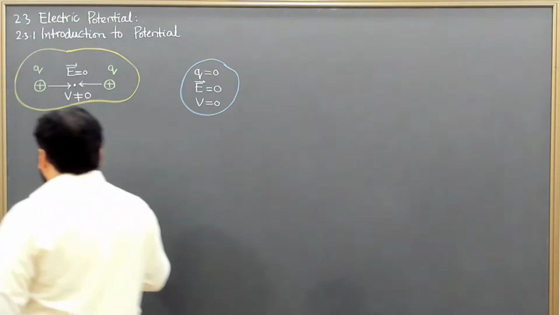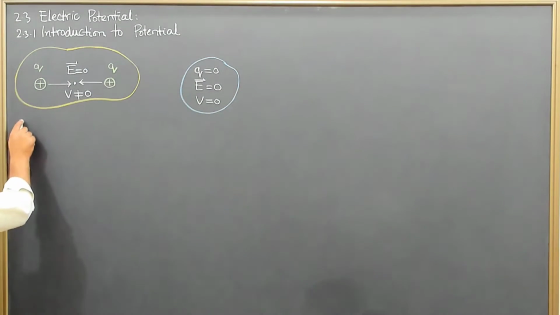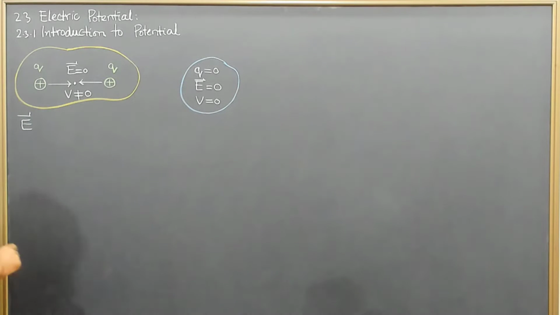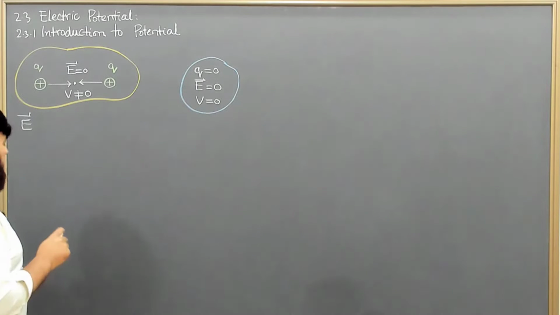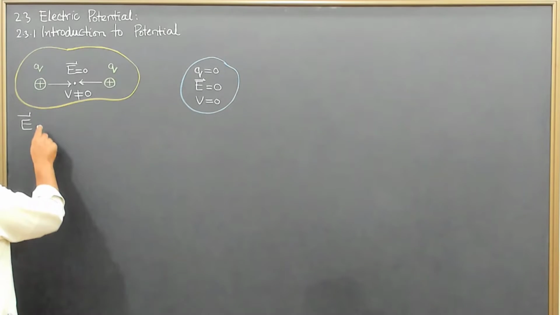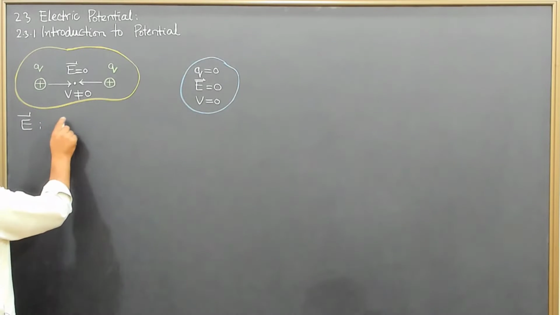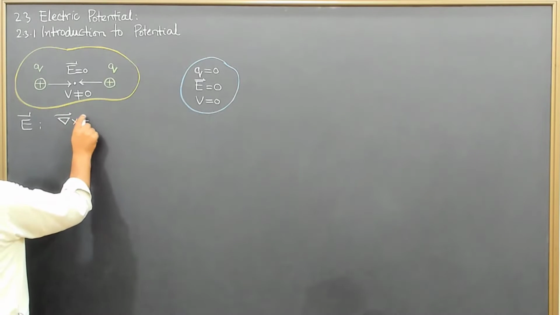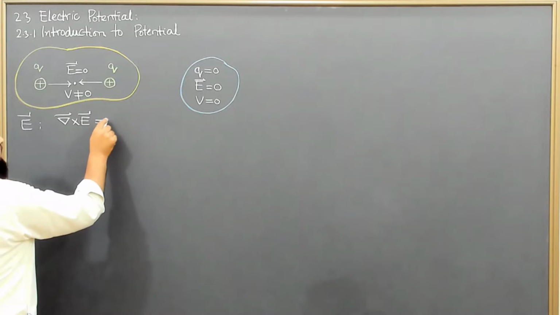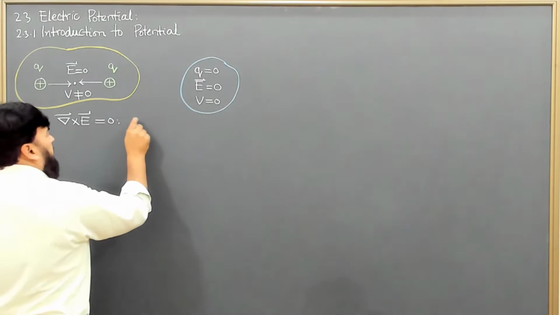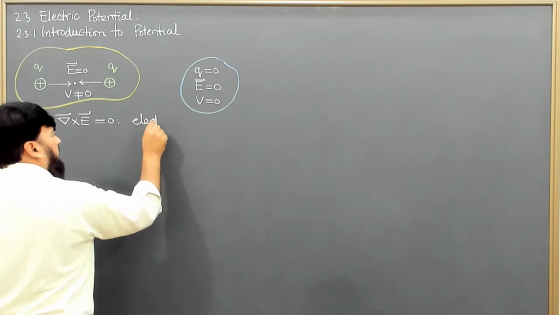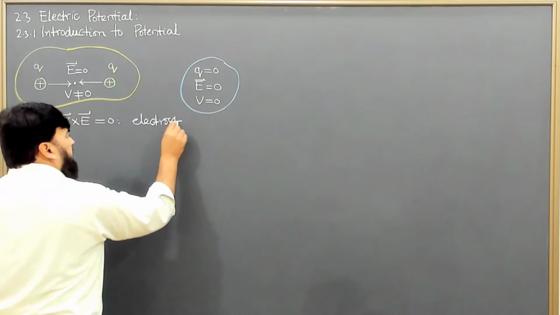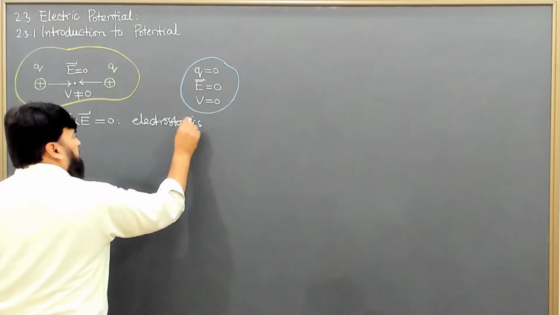Now when we talk of the electric field, it is not an ordinary vector function, but a special kind of function such that its curl, del cross E, will always be equal to 0 as long as we are in the regime of electrostatics.